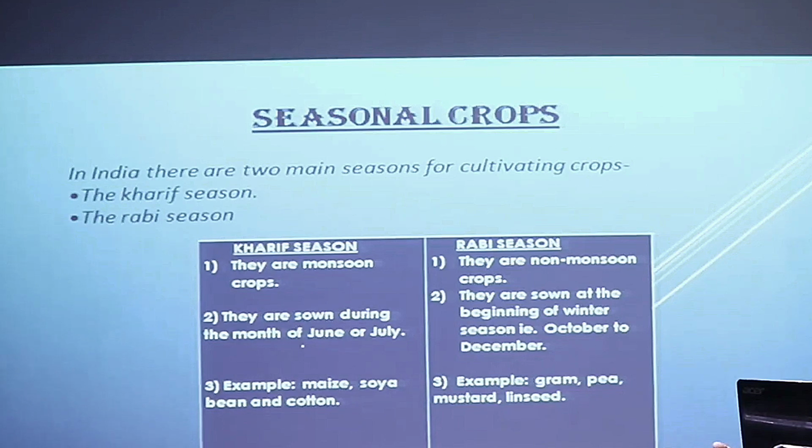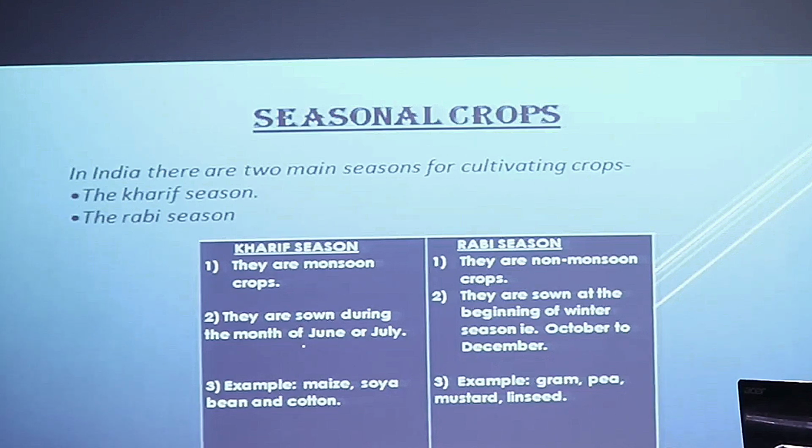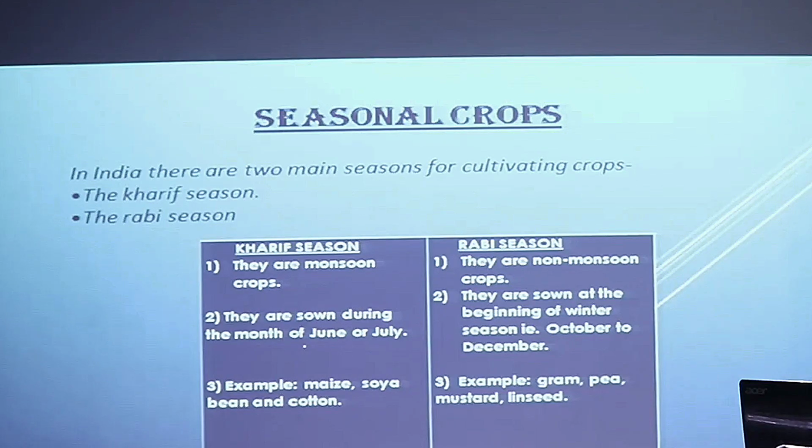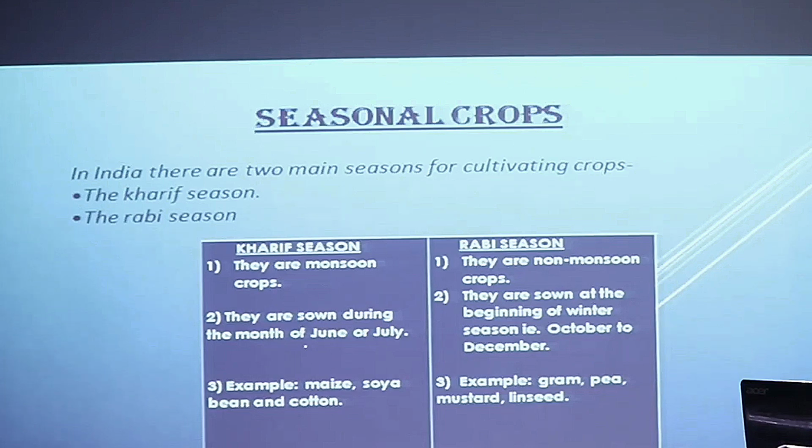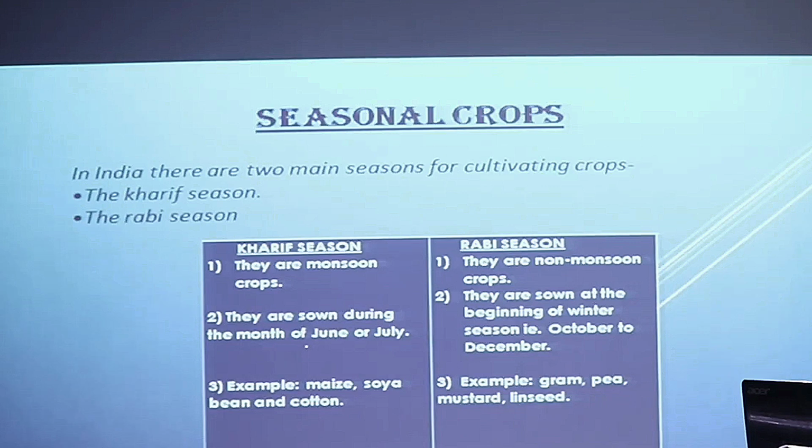That means they do not require a lot of rainfall and they are sown at the beginning of the winter season. Some examples of Kharif crops are maize, soya bean and cotton. While in Rabi season, the crops which are grown are gram, pea, mustard and linseed.